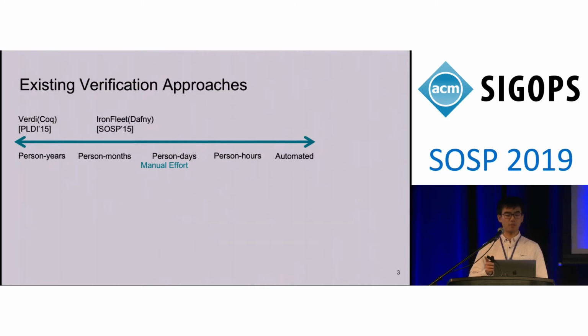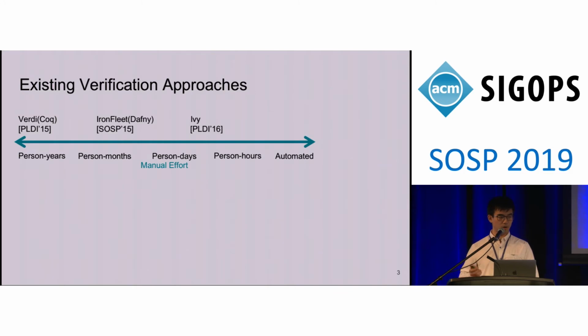While easier than a Coq proof, a Dafny proof is still a non-trivial task, which can take person-months to complete. And recently, a more automated tool, Ivy, was proposed. Ivy operates in what is known as a decidable fragment of logic to reduce manual effort, and is still sufficient to model distributed protocols. And this is still very important. As I said earlier, distributed protocols are subtle and hard to get right.